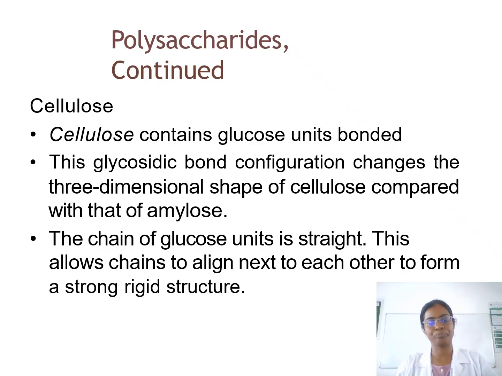So cellulose contains glucose units bonded together. This glycosidic bond configuration changes the three-dimensional shape of cellulose compared with that of amylose. So the chain of glucose units is straight. This allows the chains to align next to each other to form a strong, rigid structure.